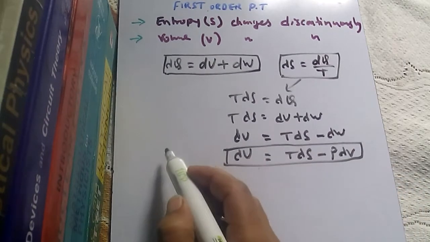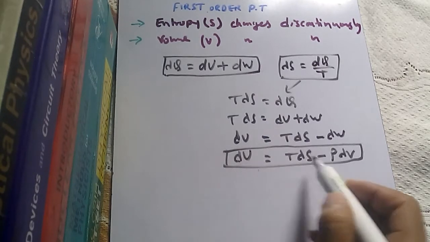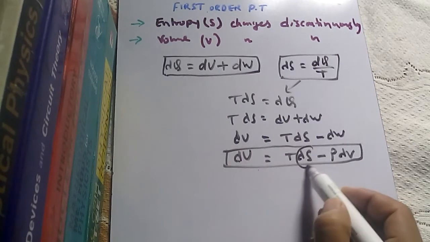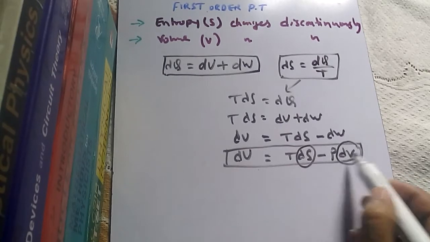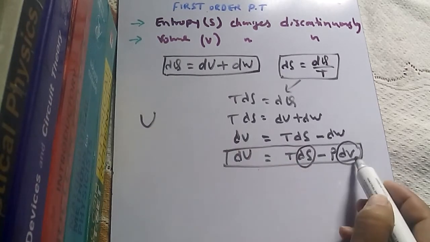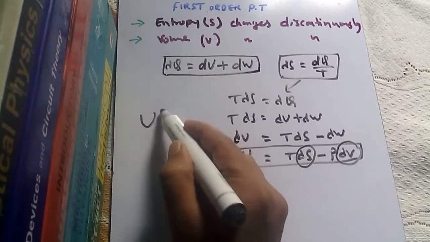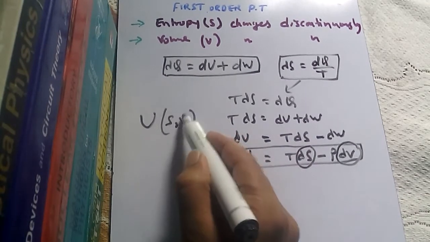And from here we can see that change in internal energy depends on the change in entropy and change in volume. That means these are the variable terms, so internal energy depends on entropy and volume.